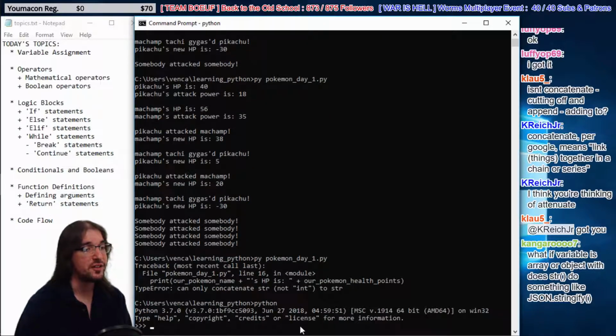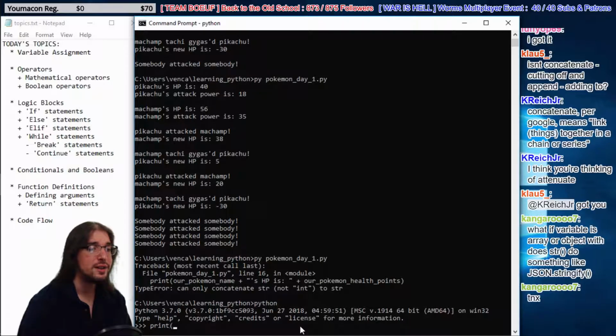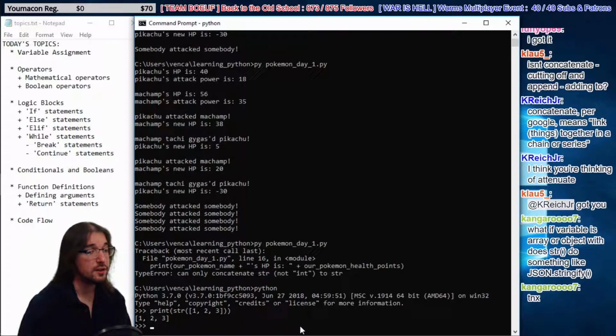So if we go to the Python interpreter here, we can do like, print string of a list, 1, 2, 3. Right, then it just prints it off like that. It just turns into a string that says something like, a pretty good representation of it as a string.